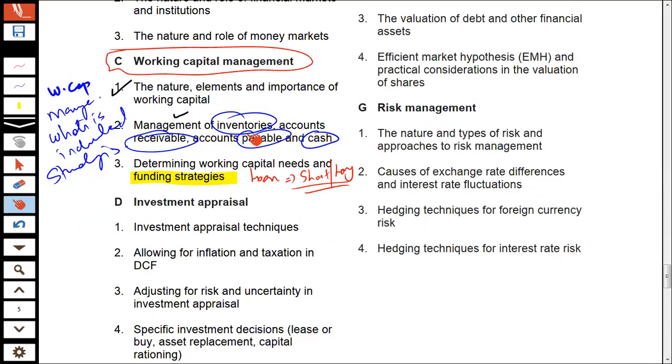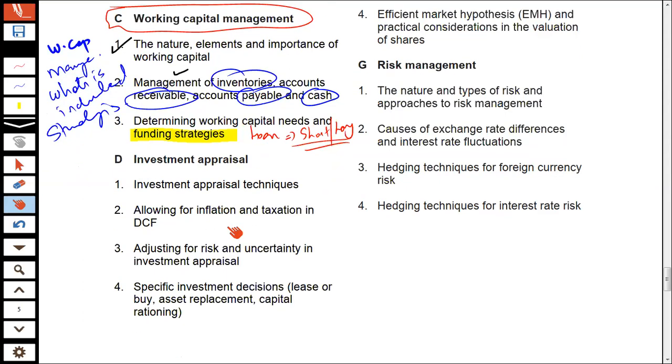So one of the areas when it comes to this F9 is working capital management. Now let's move forward and discuss the next area, which is investment appraisal. When we talk about the F2 syllabus, we already study capital budgeting. And when we do study capital budgeting, we also study the various techniques of investment appraisal like NPV, IRR, the payback, various techniques. This is what we have already studied at the F2 level.